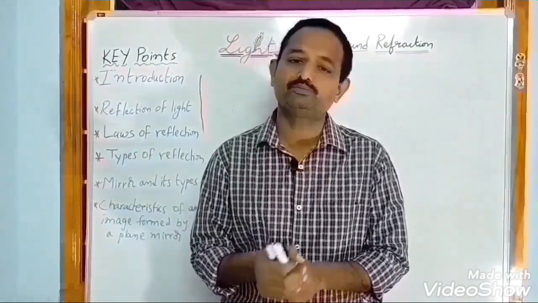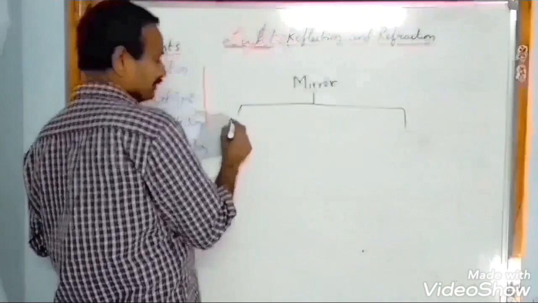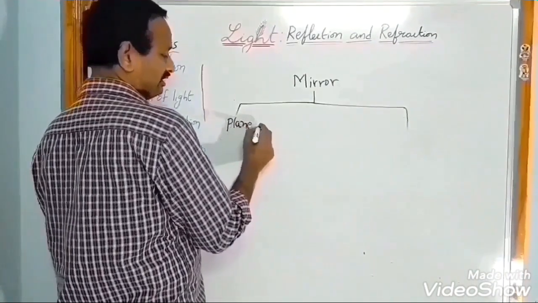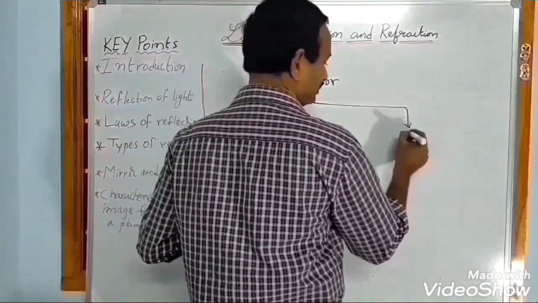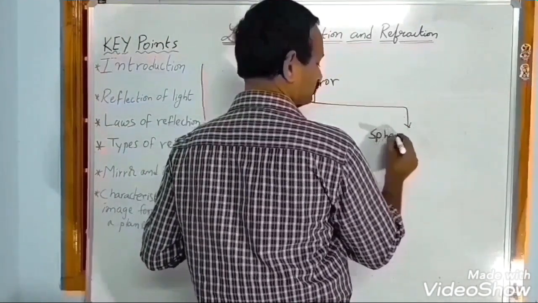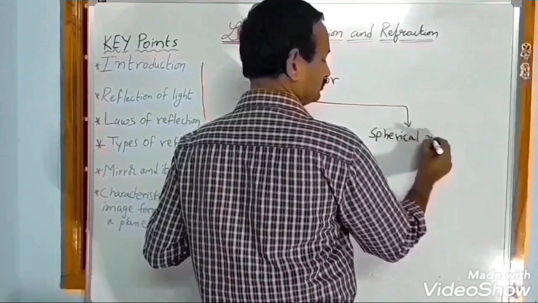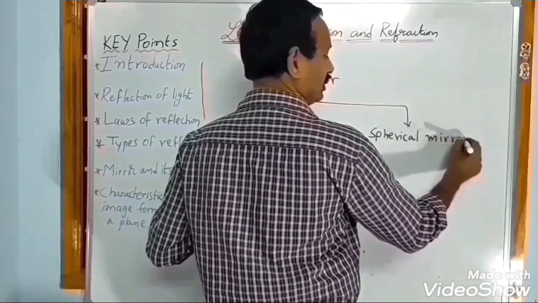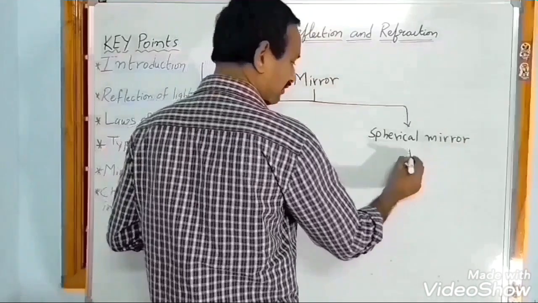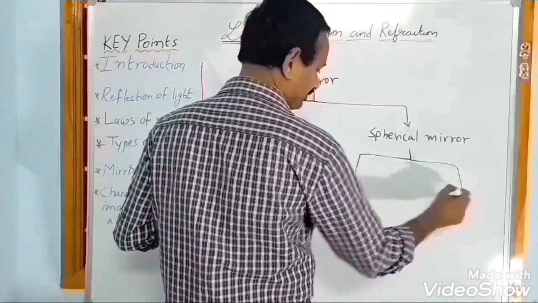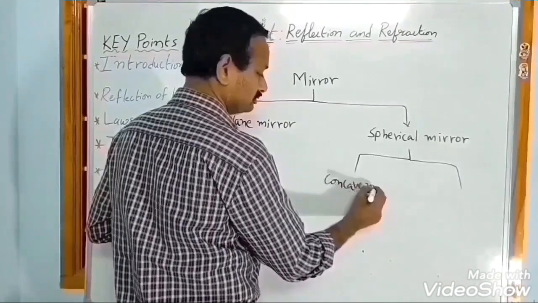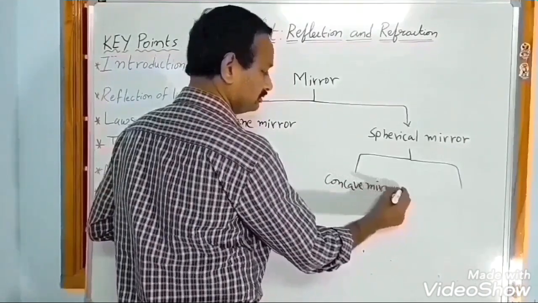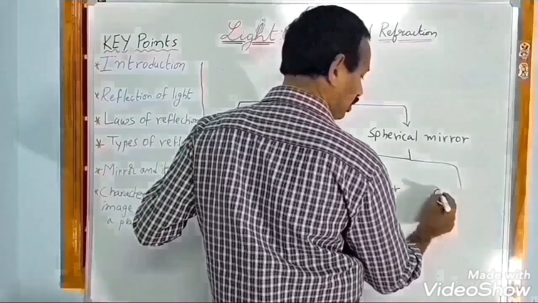Here we have types of mirrors. Two types of mirrors. One is plane mirror, another one is spherical mirror. Under spherical mirror we again have two types of mirrors. One is concave mirror and another one is convex mirror.